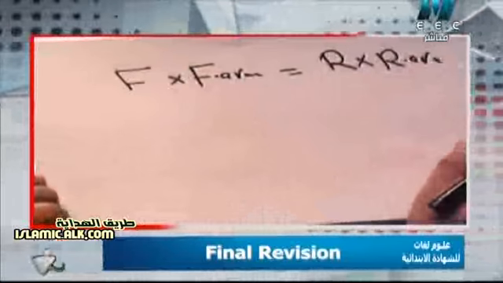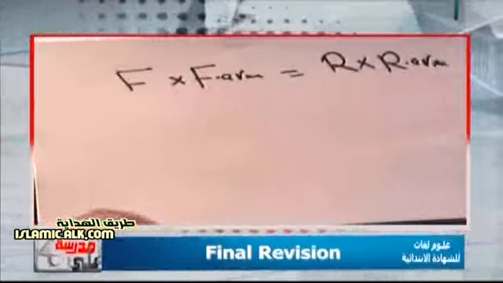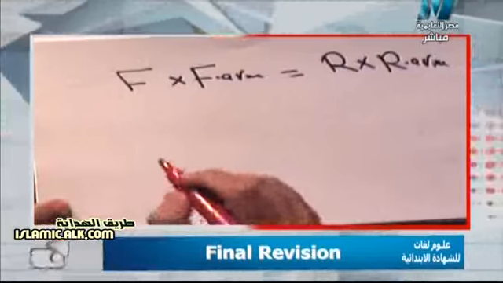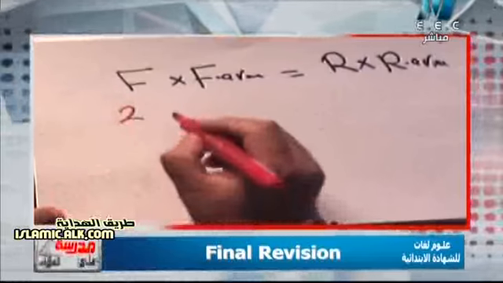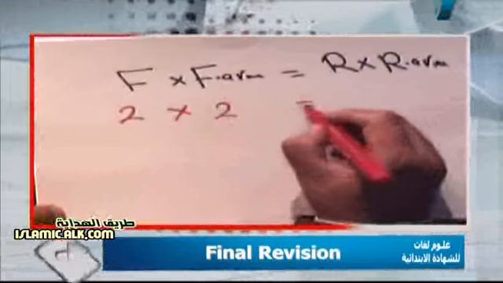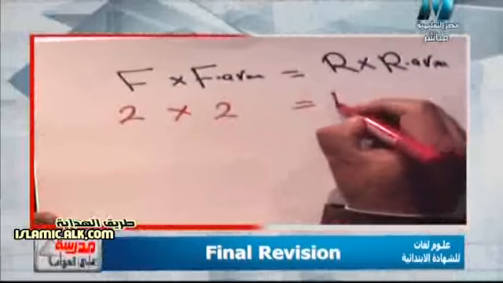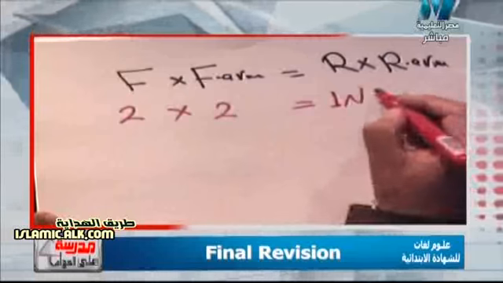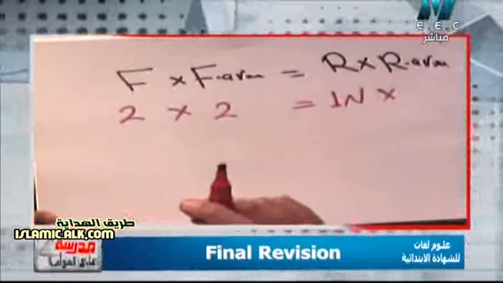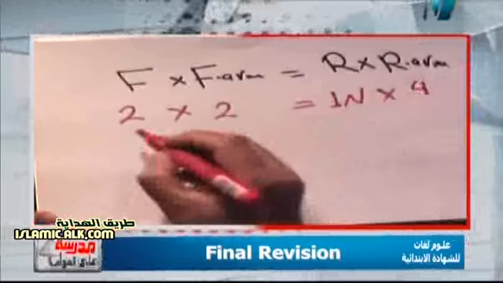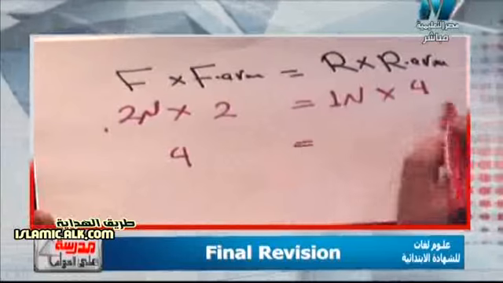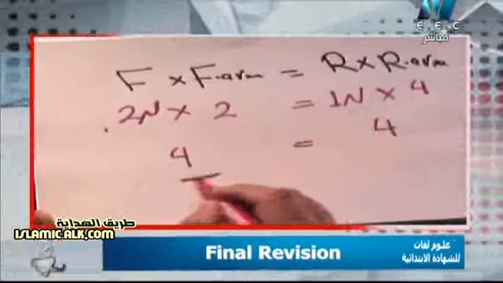So I will consider the force which is on the left, it will be the effort force, okay? So it will be 2 Newton here, and its distance, we calculated 0, 1, 2 centimeter, and the resistance is the force on the right. It will be 1 Newton, as in the picture, and the resistance arm will be 0, 1, 2, 3, 4 centimeter. It will be 4 centimeter, okay? So here, 2 by 2 equal 4, and here 1 by 4 equal 4. So the 2 forces are equal.